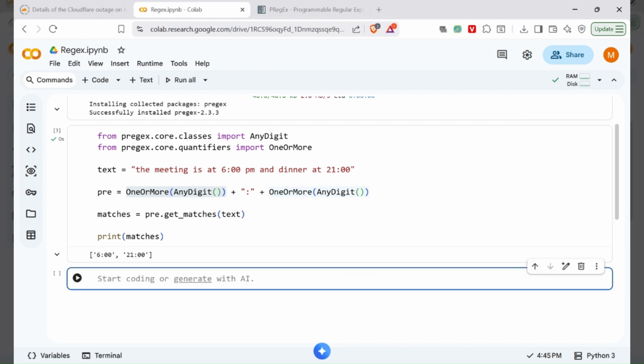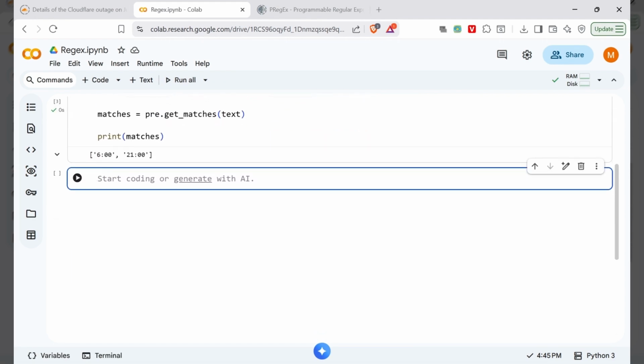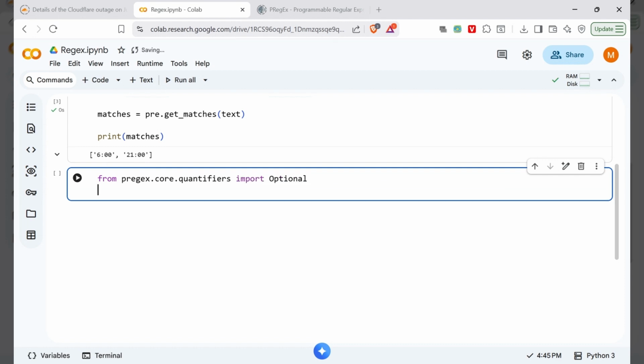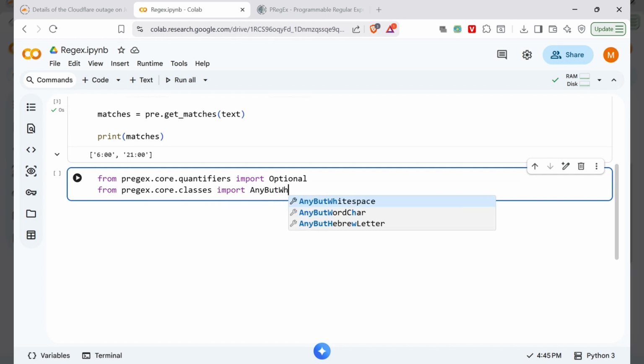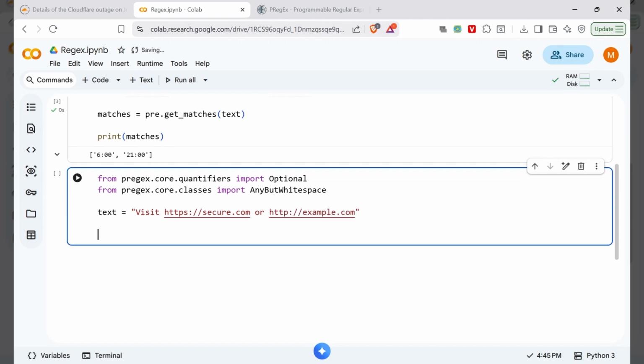Let's handle URLs that might use either HTTP or HTTPS. For that, let's call some methods. First one is Optional and another one is AnyButWhitespace. Let's take an example of some random URLs. Again, we have to build the pattern.